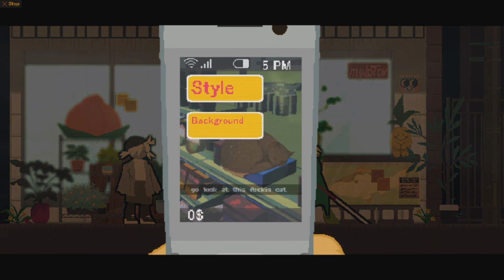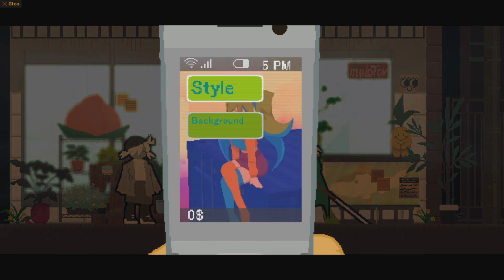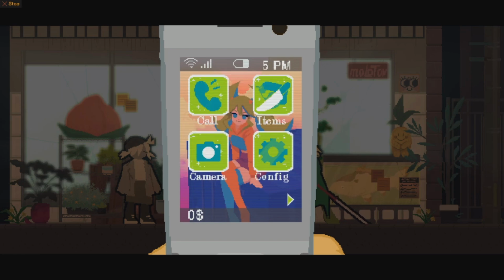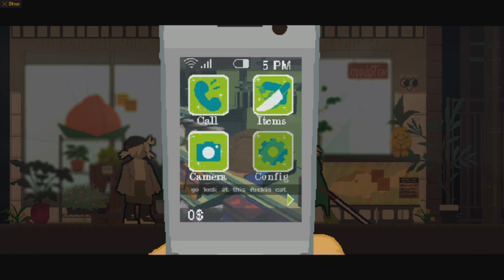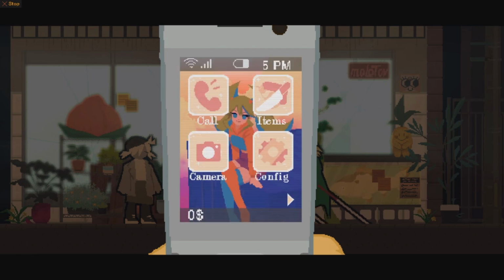The dev team are super big fans of customizability, so we couldn't resist the idea of including a settings menu where you can change the appearance of your phone, opening up customization such as different color schemes and backgrounds.